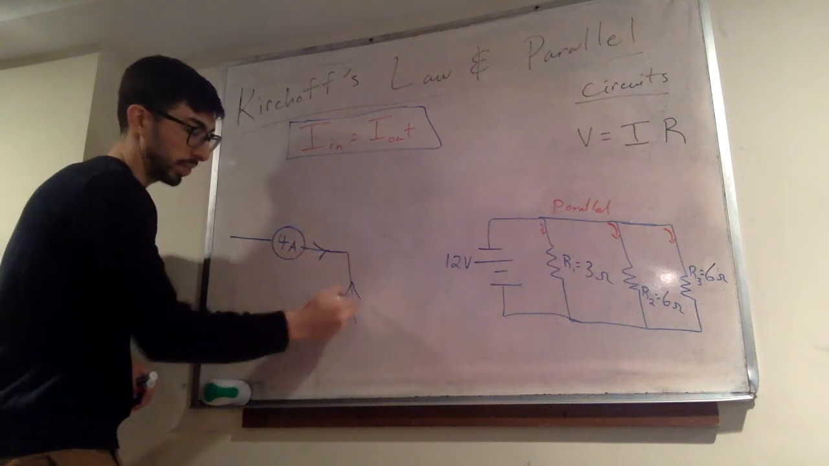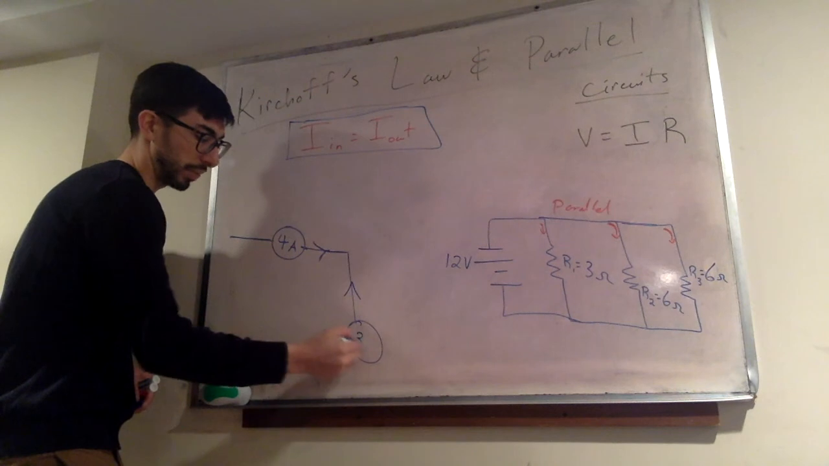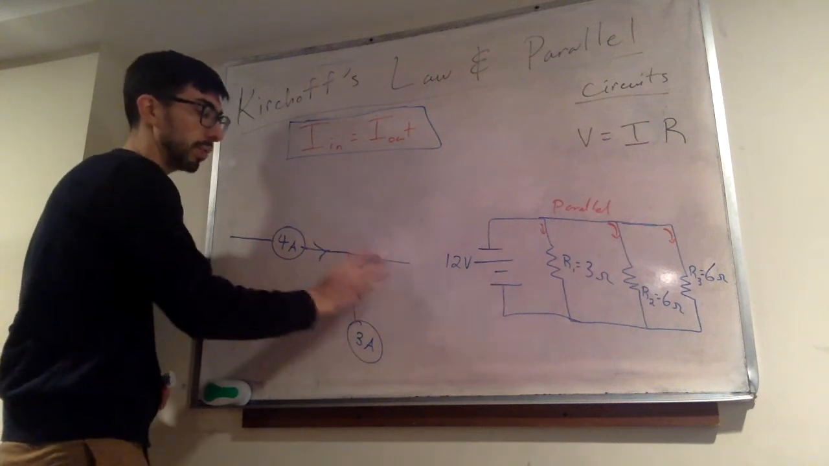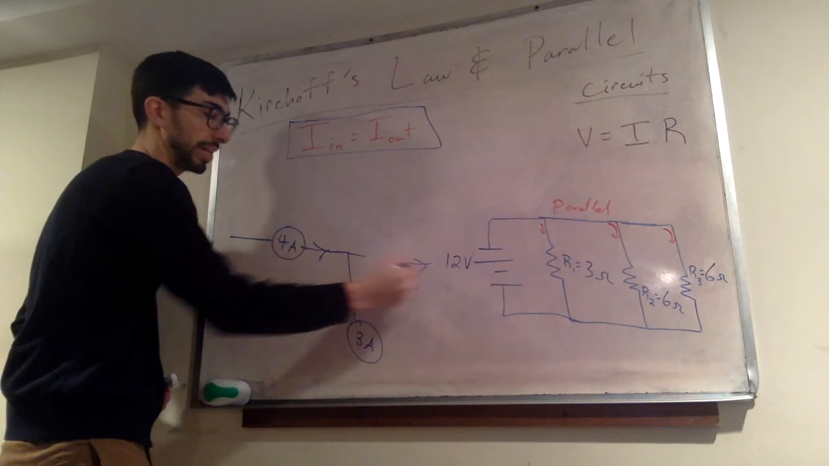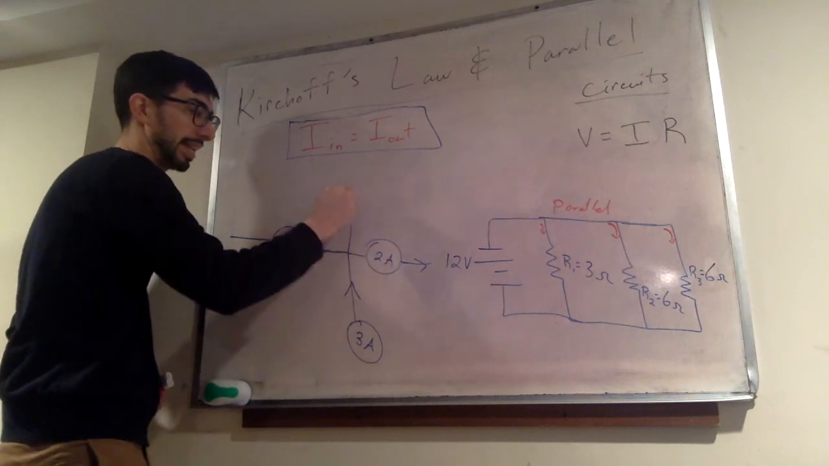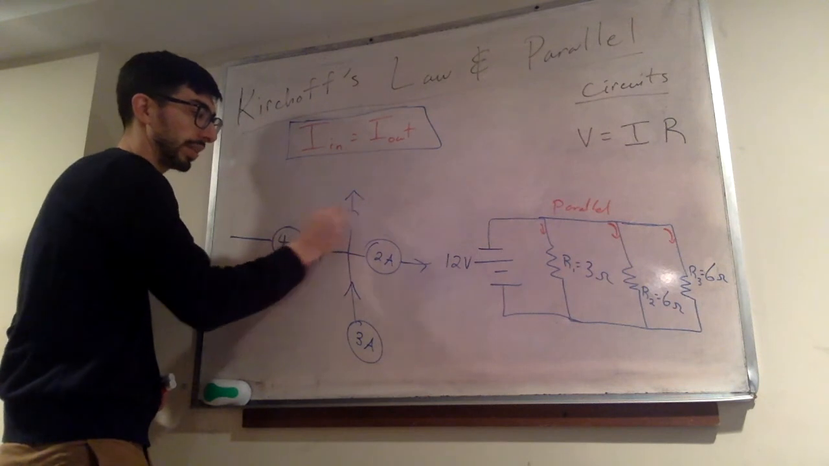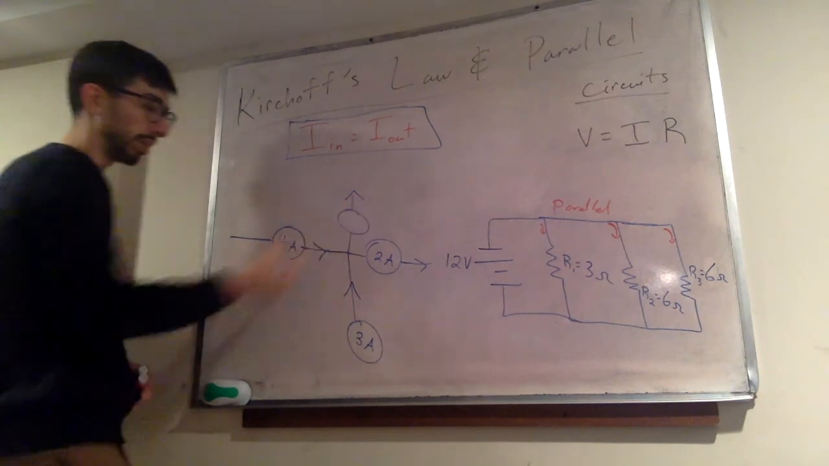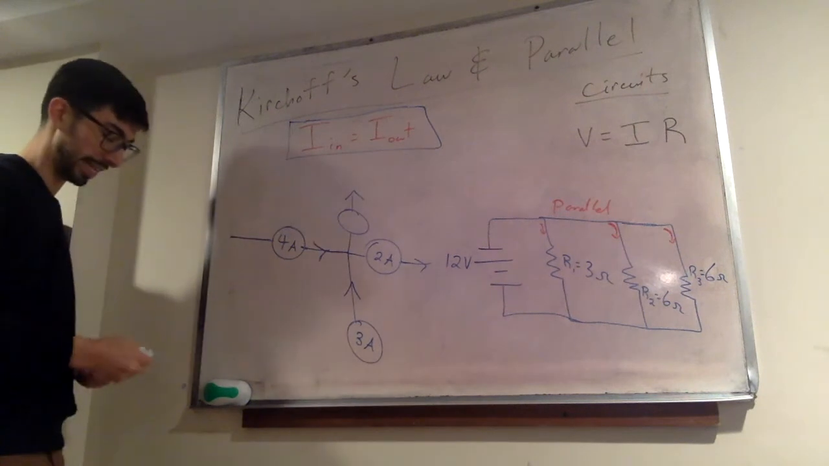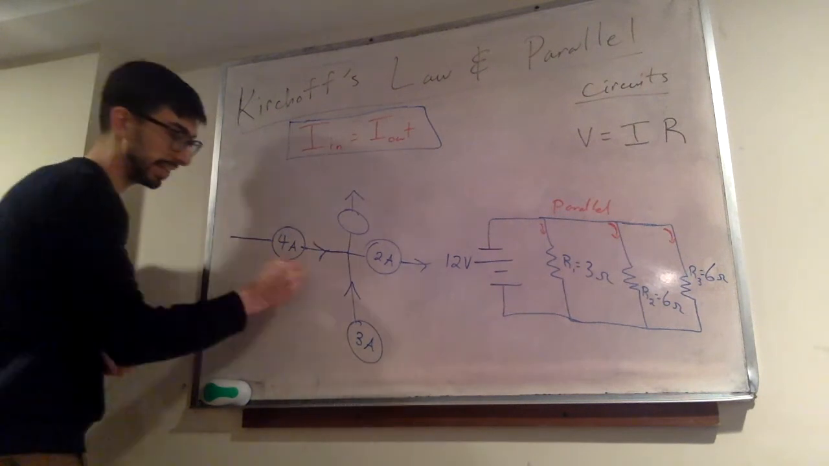And we'll have another one down here. And we'll say this is a 3 amp current. And let's say there are 2 branches out here. 2 branches out. And we'll say this one is 2 amps. And this one is also out. And the question is, what is the current going to read here? Well, we have 7 amps in, 4 plus 3 in, right? So we have 7 amps in.